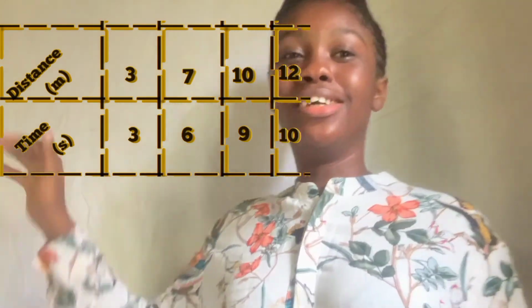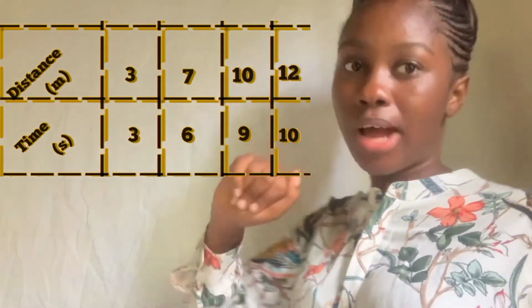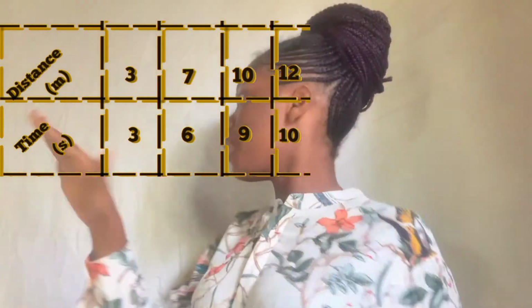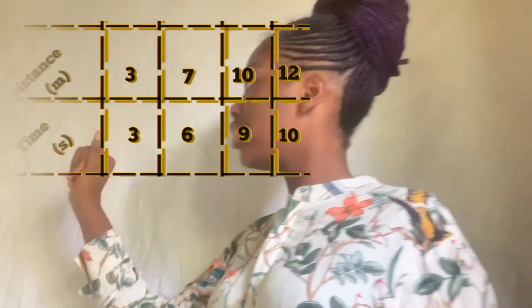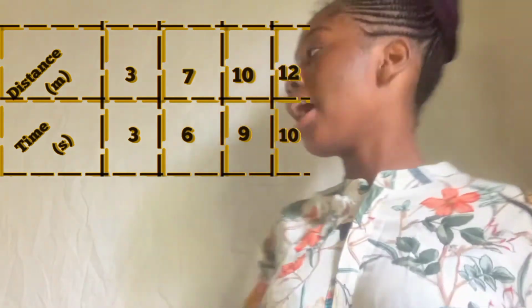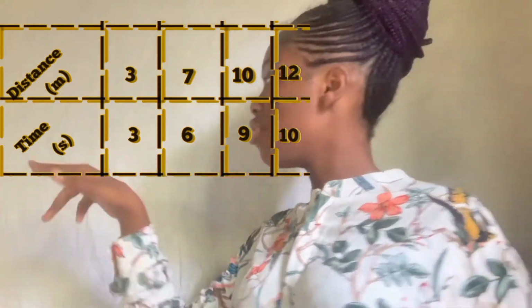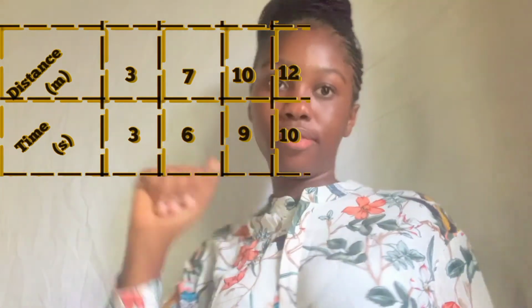So we have here the distance: 3 meters, 7 meters, 10 meters, and 12 meters, and the time is 3, 6, 9, and 10.